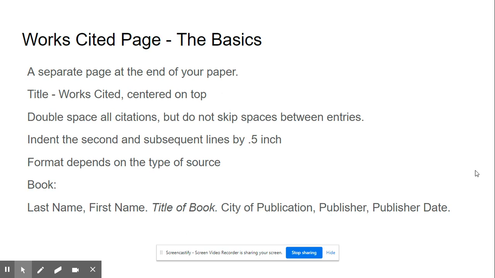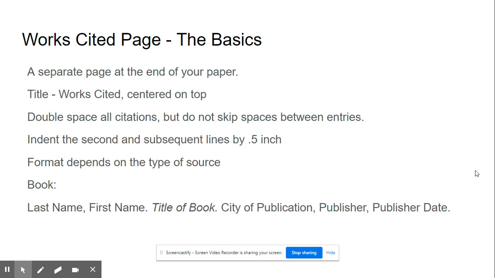Your format depends on the type of source, and I'm going to show you where on the Purdue Owl website to find examples of different sources. But here I'm just going to show you what format you use when you're citing a book, in which case it is last name, and last name is capitalized, comma, space, first name.